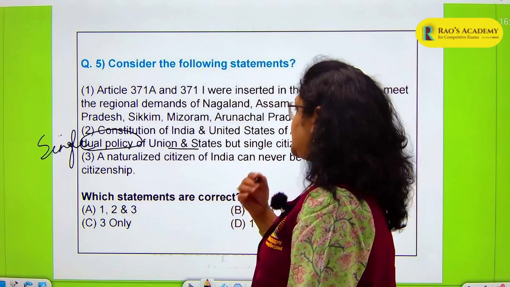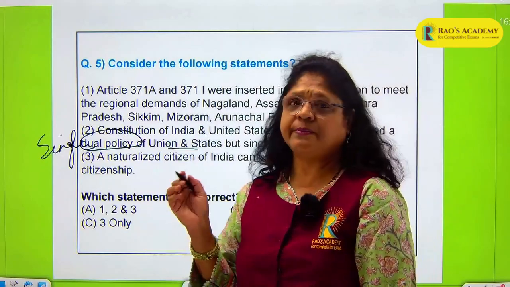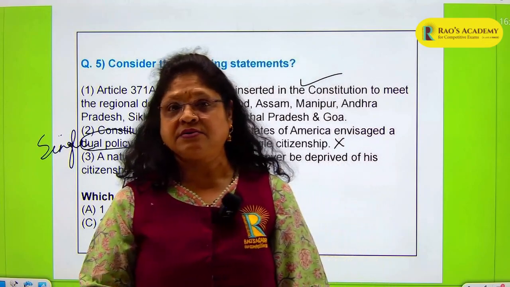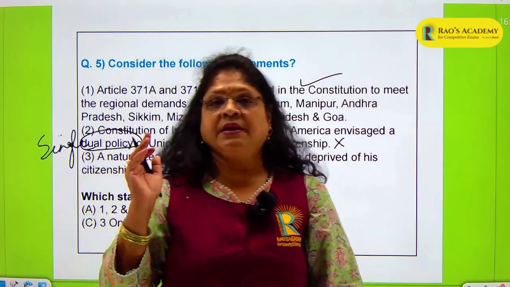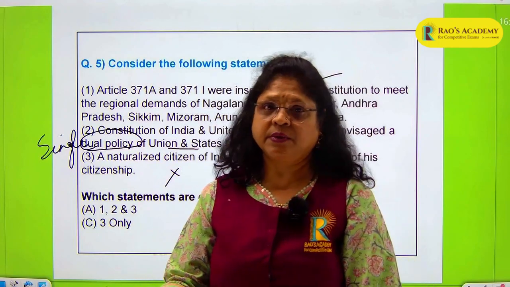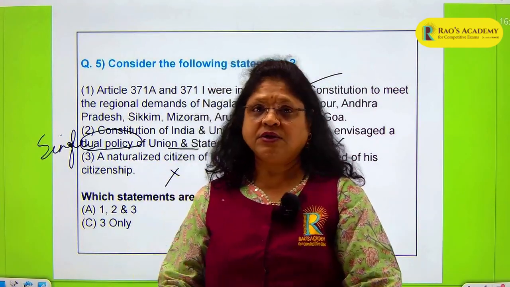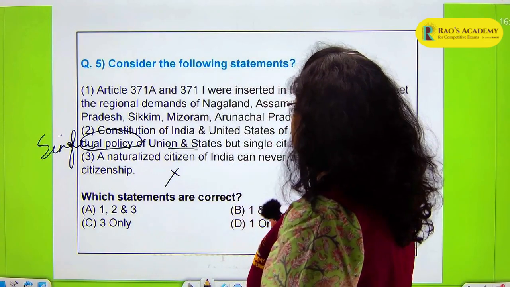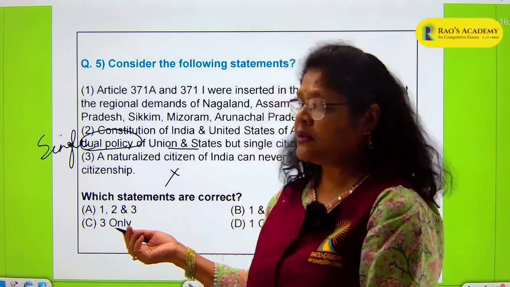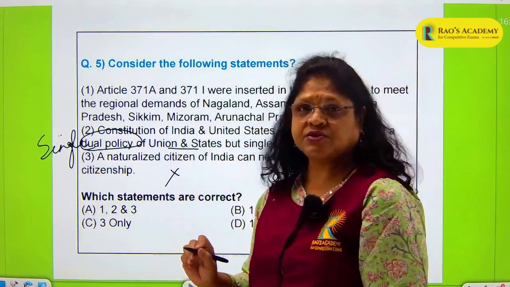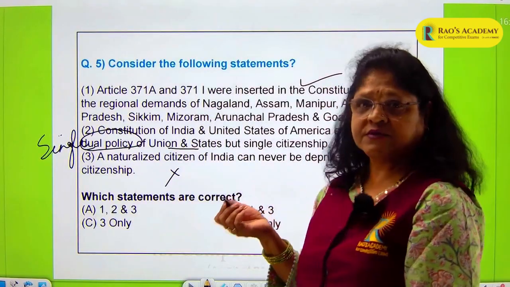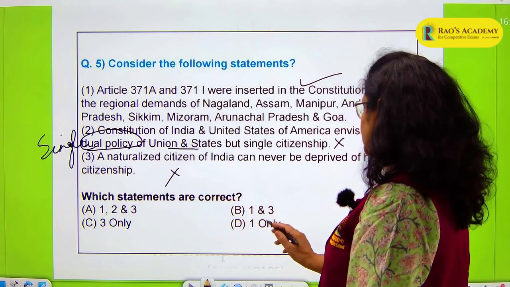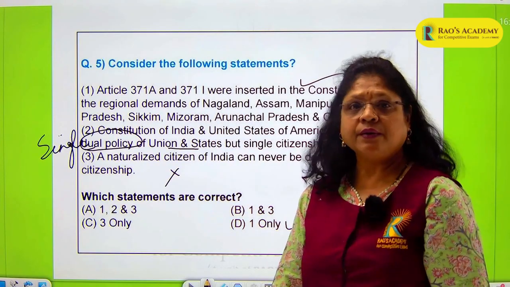But here it says a naturalized citizen of India can never be deprived of his citizenship, but yes, he can be deprived of his citizenship if it is found on inquiry that he has acquired this citizenship by any fraudulent means. He has not gone through the procedure properly. He has submitted false documents or anything fraudulently. If he has acquired the citizenship in this way, it can be revoked, or he can be deprived of his citizenship. So statements 2 and 3 are wrong. Your statement 1 is correct. Which statement is correct? There is only one, so D option will be your correct option.